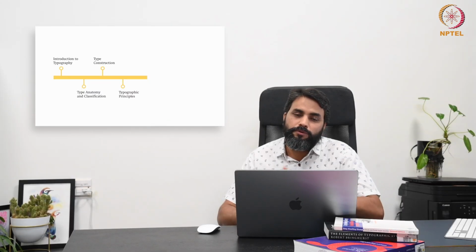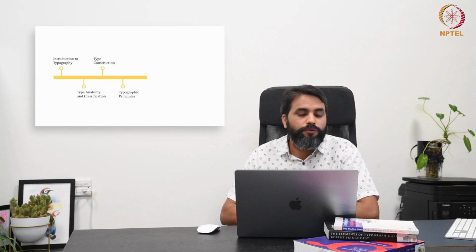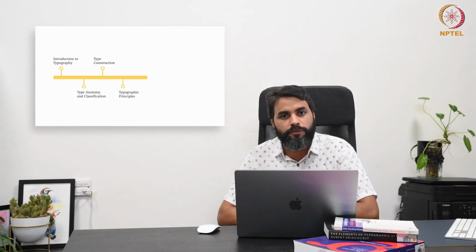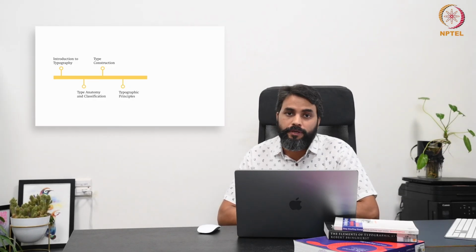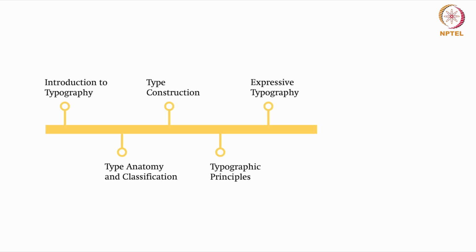This is similar to the design principles you have gone through in Professor Saurabh's module, but taking examples from typographic layout. And then this section will be followed by expressive typography, which will cover discussion on different attributes which can enhance creativity and typographic experimentation as well.